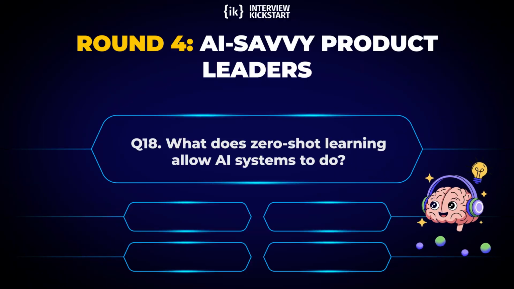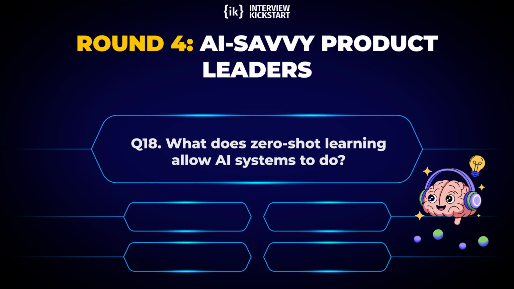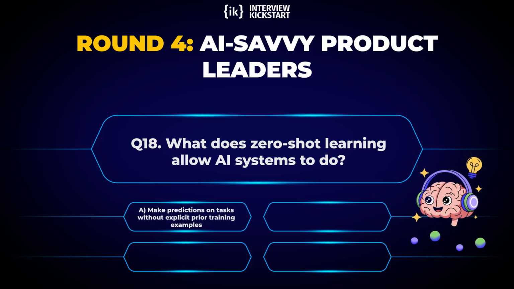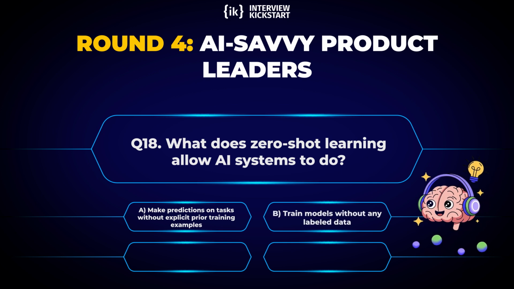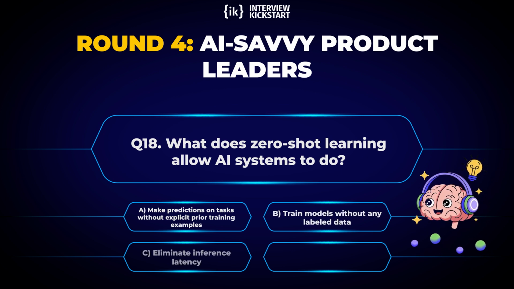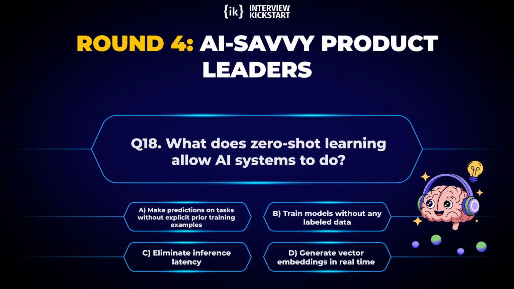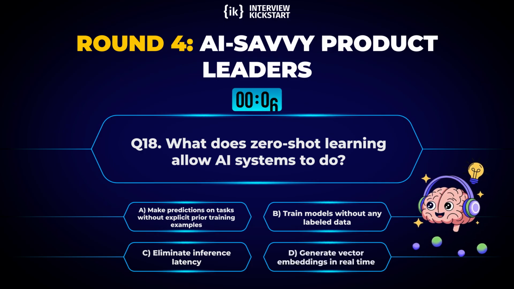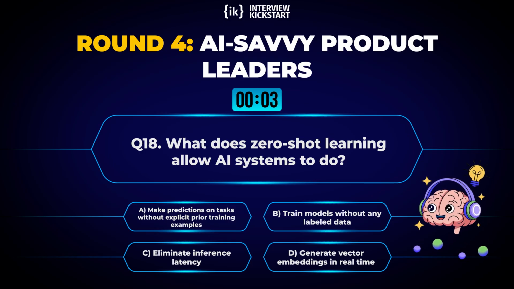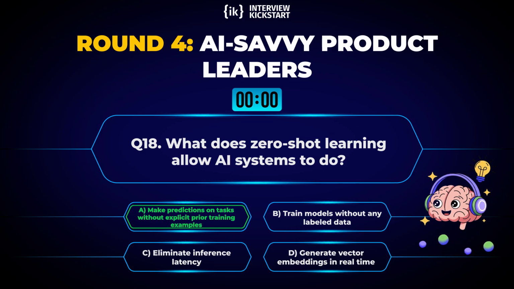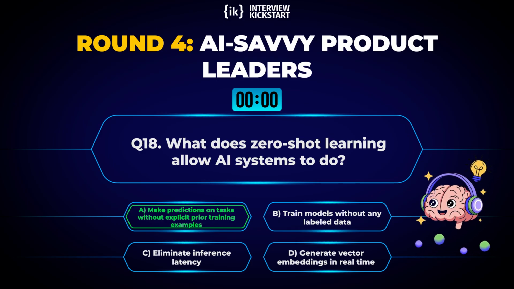Question 18. What does zero-shot learning allow AI systems to do? Options. A, make predictions on tasks without explicit prior training examples. B, train models without any labeled data. C, eliminate inference latency. D, generate vector embeddings in real time. Correct answer. A, make predictions on tasks without explicit prior training examples.